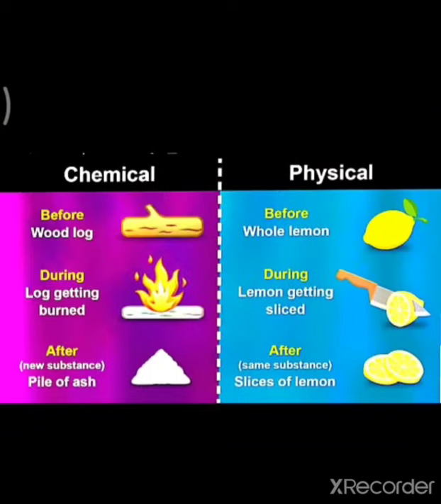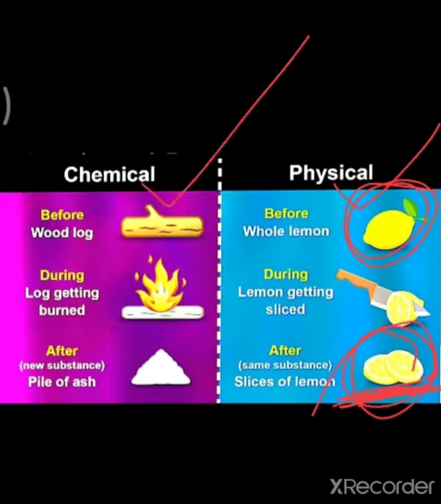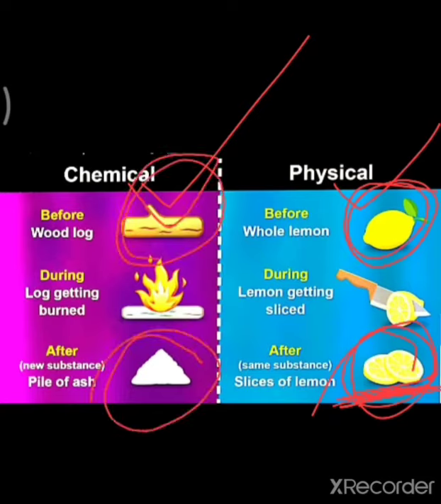So see here, if you zoom in and see the atoms of your lemon before the physical change, it will be like that only, and after the change also the same atoms will be there. But in the case of the chemical change, whatever atoms are here in the beginning will be rearranged here, meaning the same atoms will not be there.